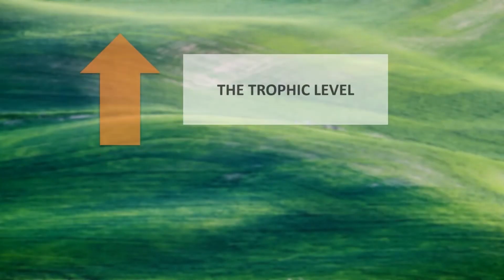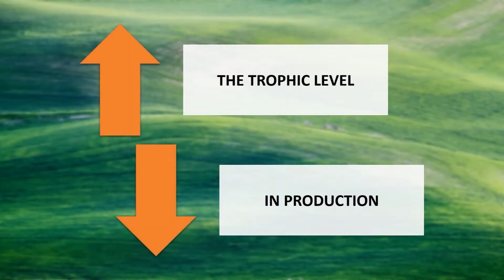The producers constitute the base of the pyramid, and then various levels of consumers form the top portion of the pyramid. The pyramidal shape reflects a decrease in production as the trophic level goes higher up.